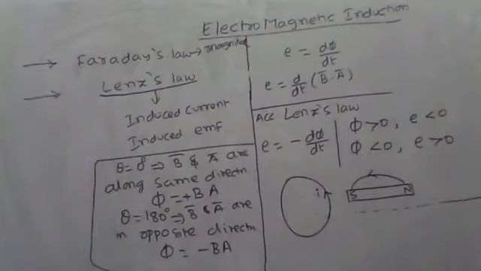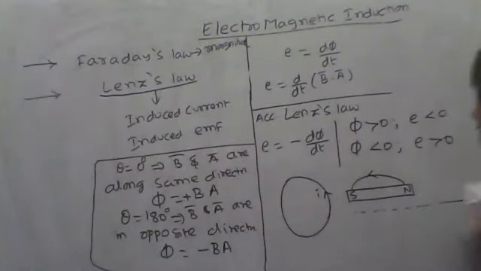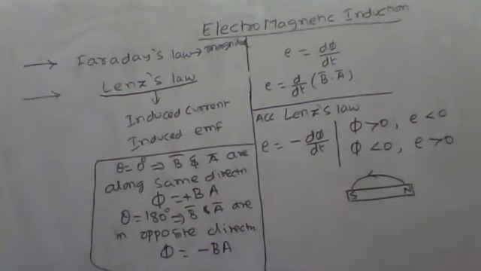And number two, it is about the direction of the induced EMF. Generally, in a bar magnet, we have the North Pole and South Pole. Correspondingly, I know the direction of the magnetic field.